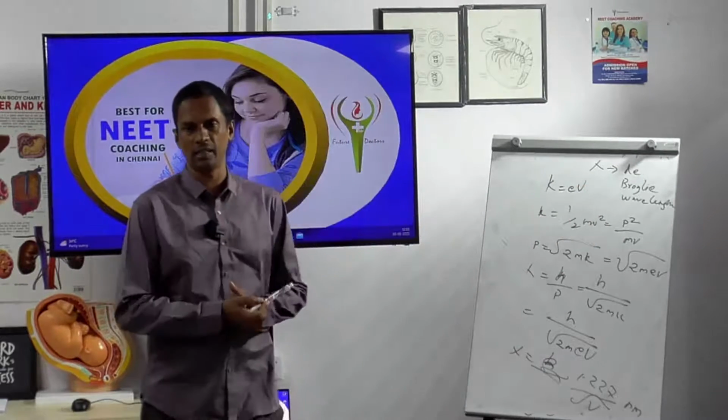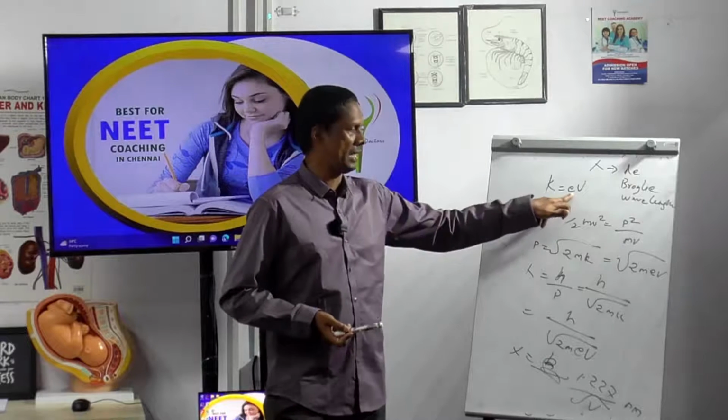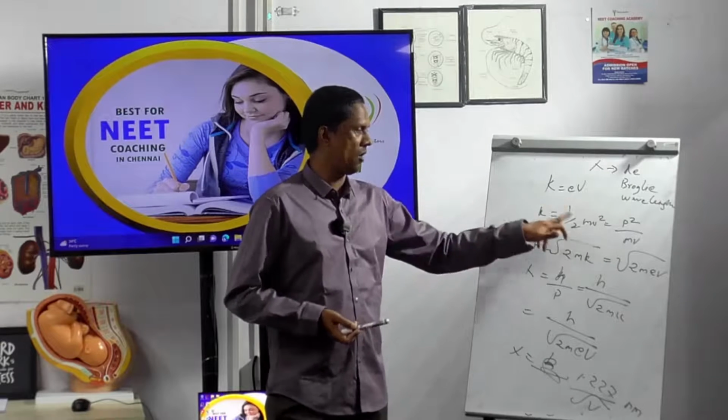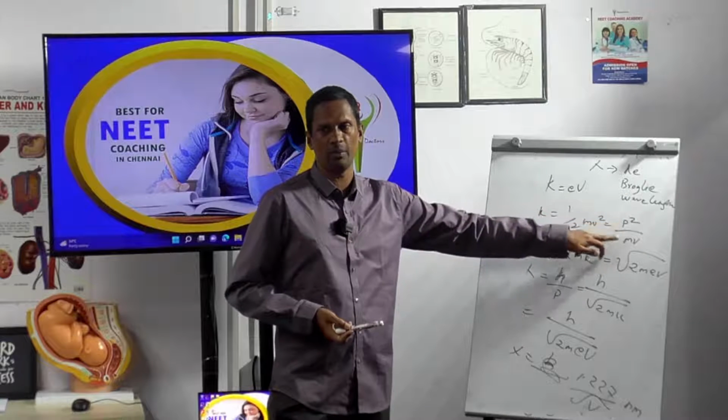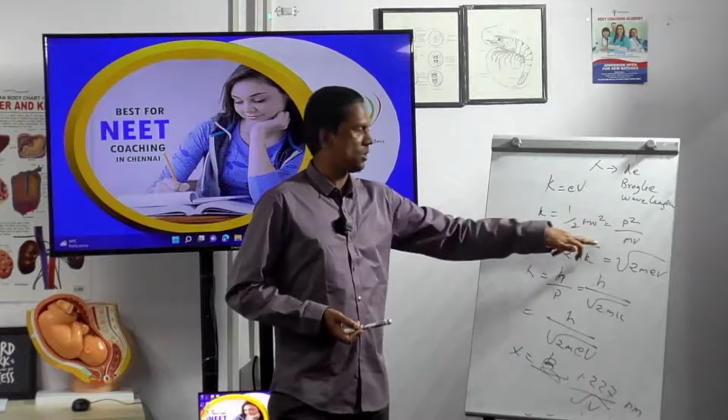How can I calculate the de Broglie wavelength? K is given in electron volts. K is equal to half mv square, so K is equal to p square by 2m.